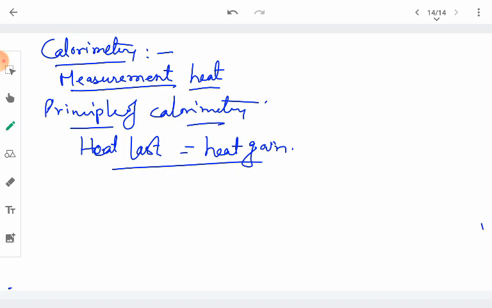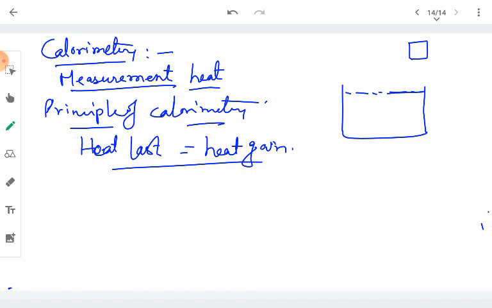Okay, so how does it work? Suppose that we are taking a container filled with water at some temperature, and we are interested in measuring the specific heat of some substance, for example copper or aluminum or any other material.